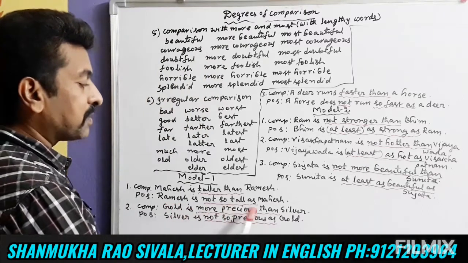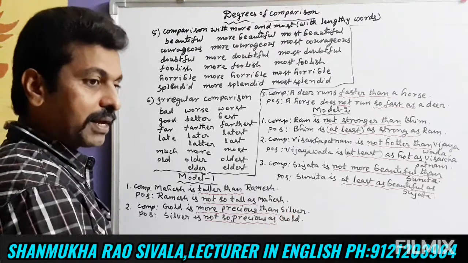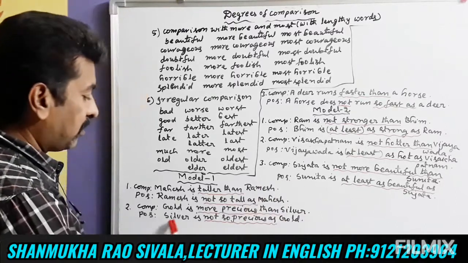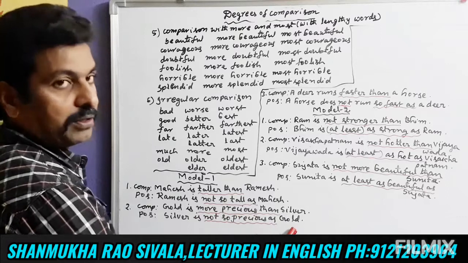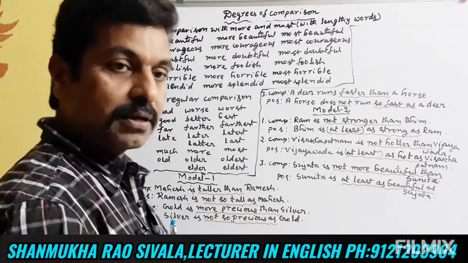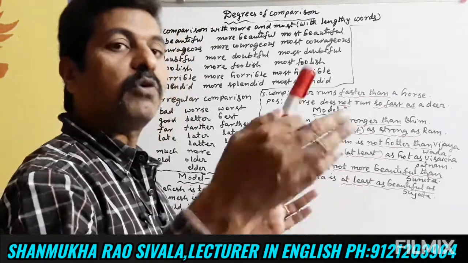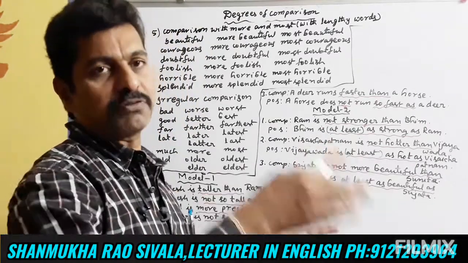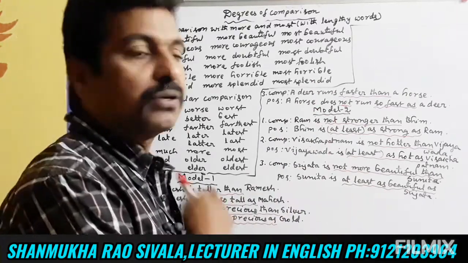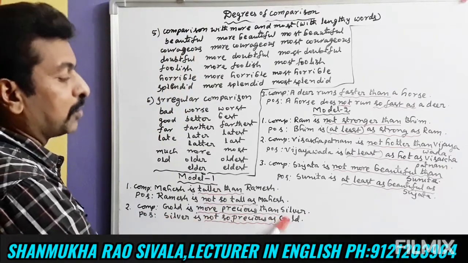Gold is more precious than silver. More precious than. When we change it into positive, not so precious as: silver is not so precious as gold. More precious, not so precious as. These two things we have to remember. Gold is more valuable than silver. Silver is not so valuable as gold. Gold is more precious than silver. Silver is not so precious as gold.